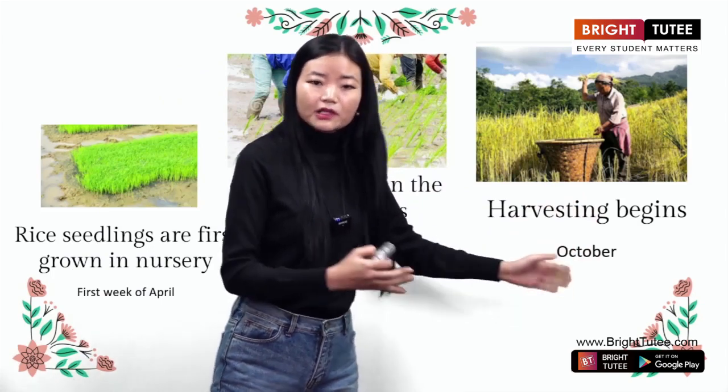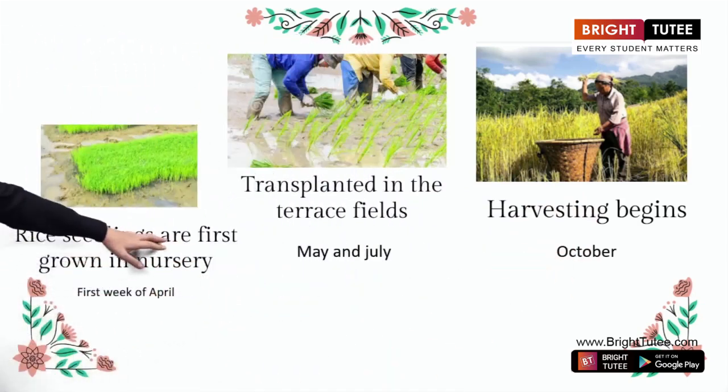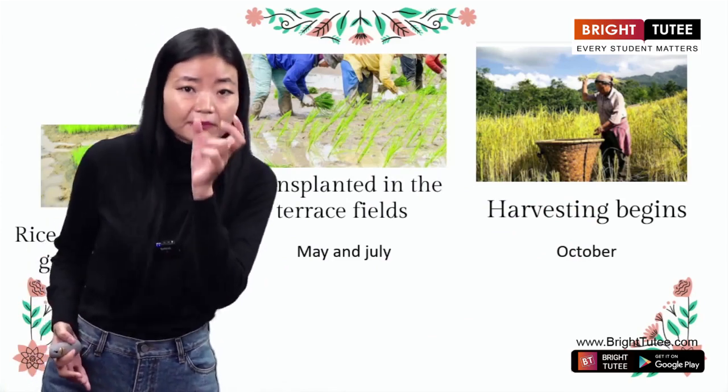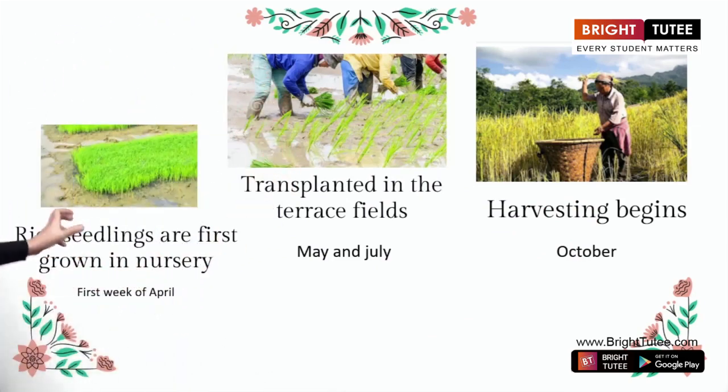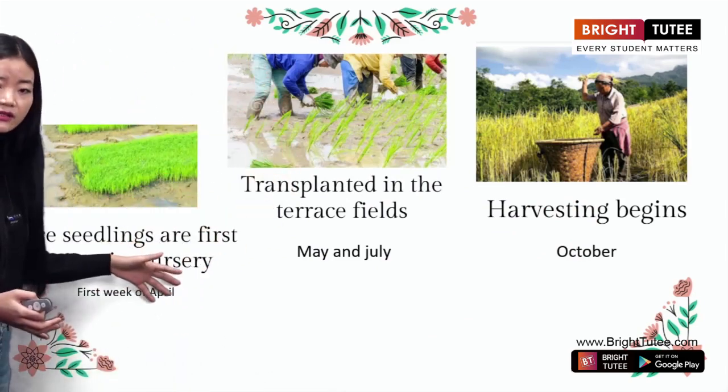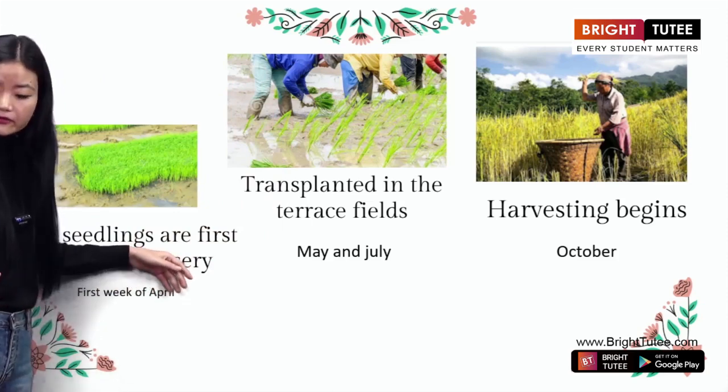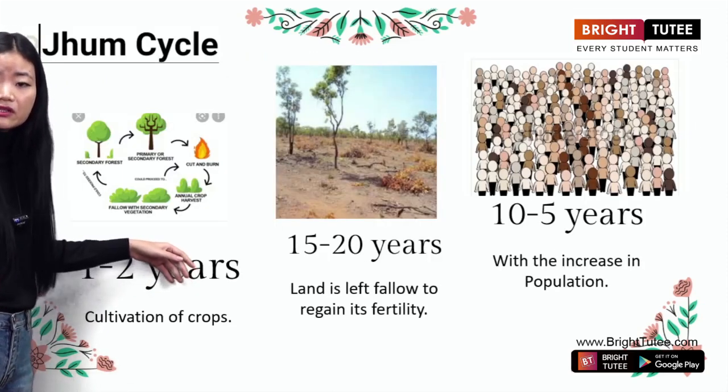Clear, everybody? All right. So rice seedlings simply means rice saplings. These rice saplings are first grown in a nursery. They are not directly put in the field. For example, let me just show you this picture.